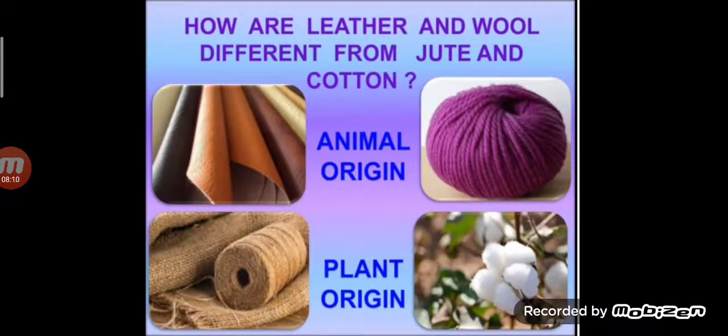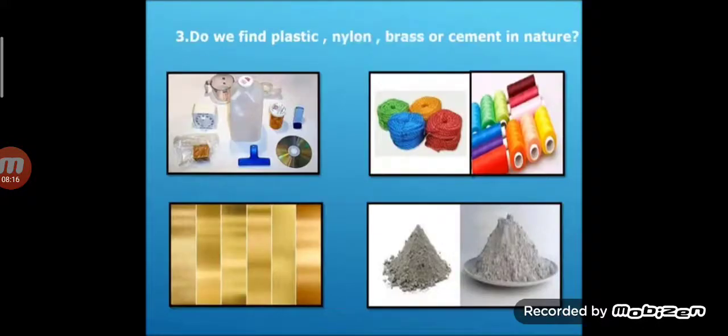That is, they are substances of plant origin. Okay children? Now the next question, the third one, children. Do we find plastic, nylon, brass or cement in nature? Yeah, the answer is no. Because these substances are man-made substances, so we cannot find these substances in nature.